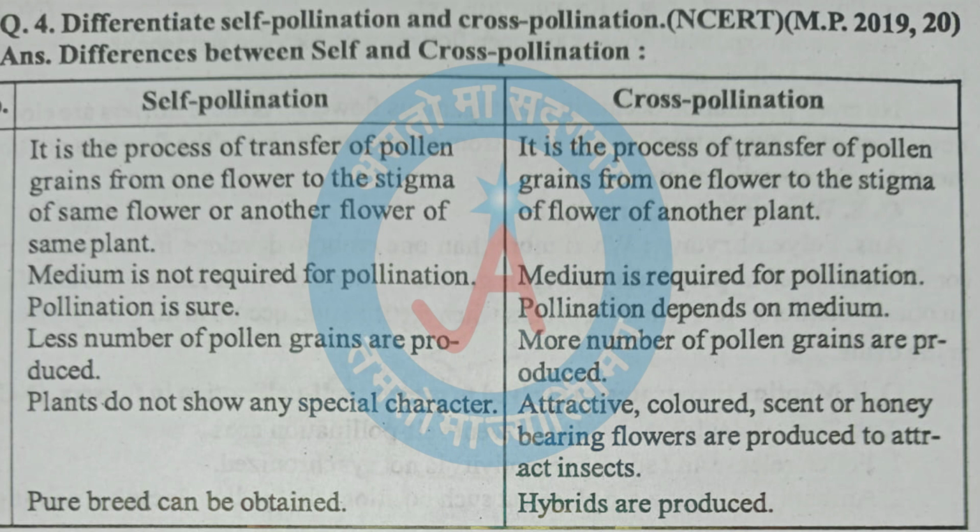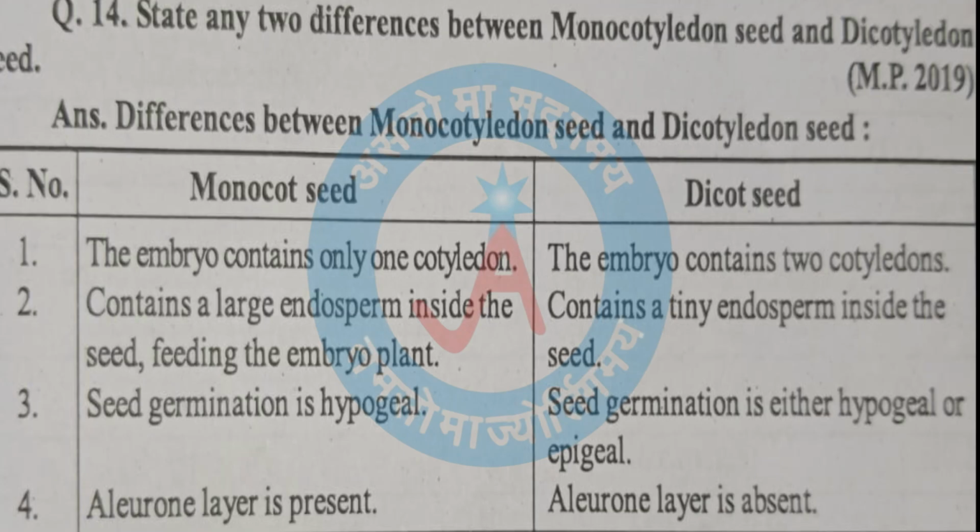Fifth point, self-pollination. Plants do not show any special character. Cross-pollination: attractive colored, scented or honey-bearing flowers are produced to attract insects. Sixth point, self-pollination. Pure breed can be obtained. Cross-pollination. Hybrids are produced.